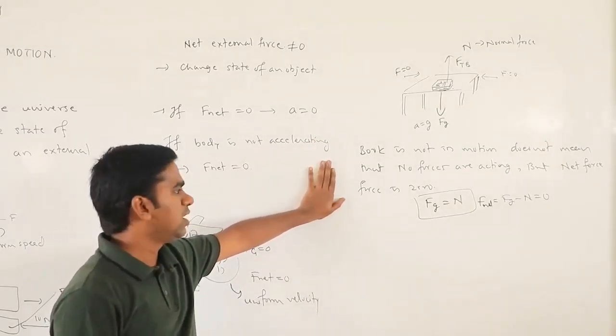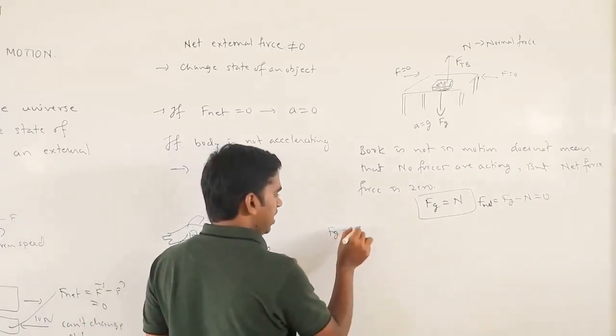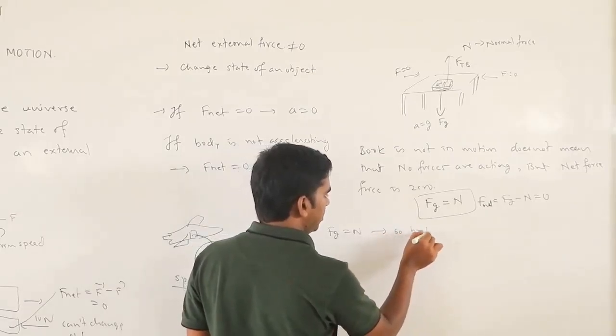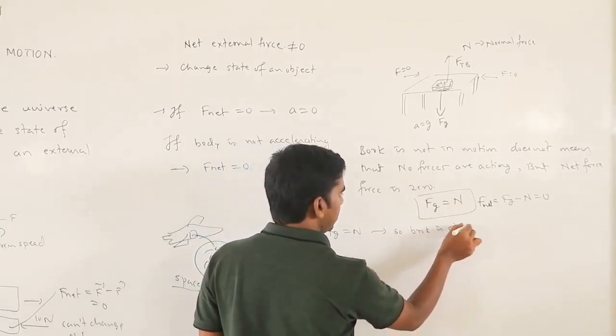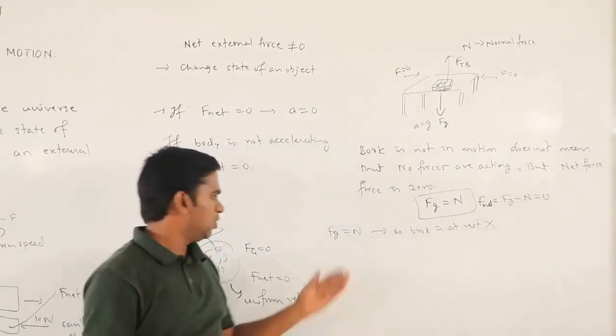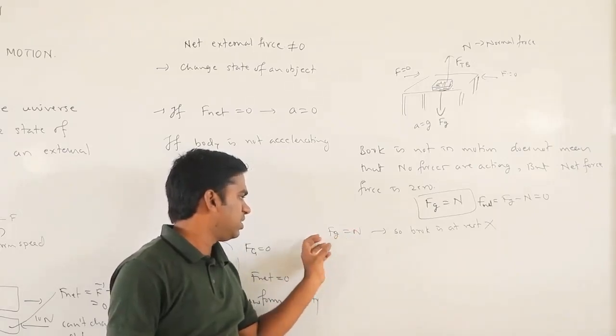So you cannot say that since Fg equals N, the book is at rest. This statement is not correct, because we don't know how much each one is, and we cannot simply say they are equal.